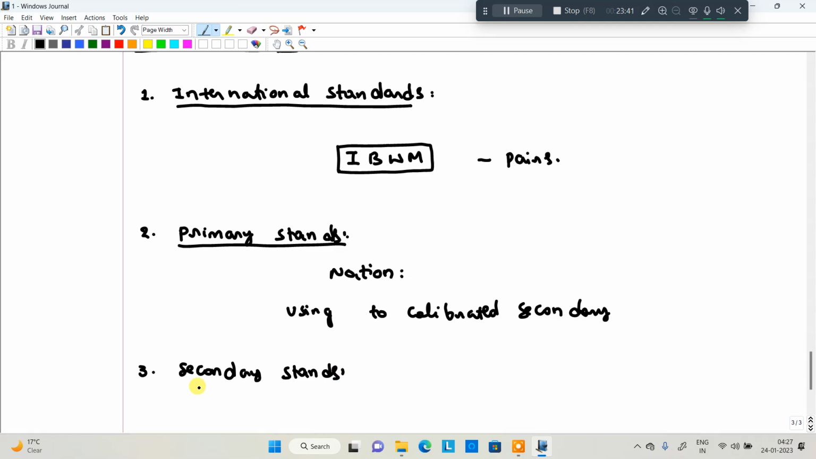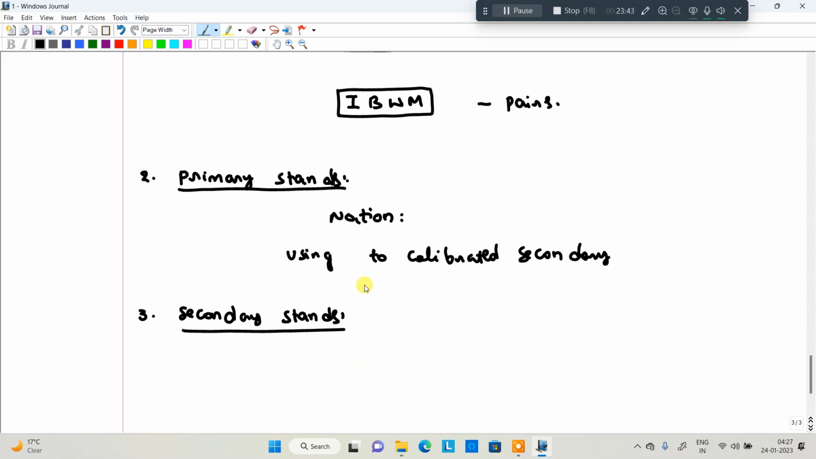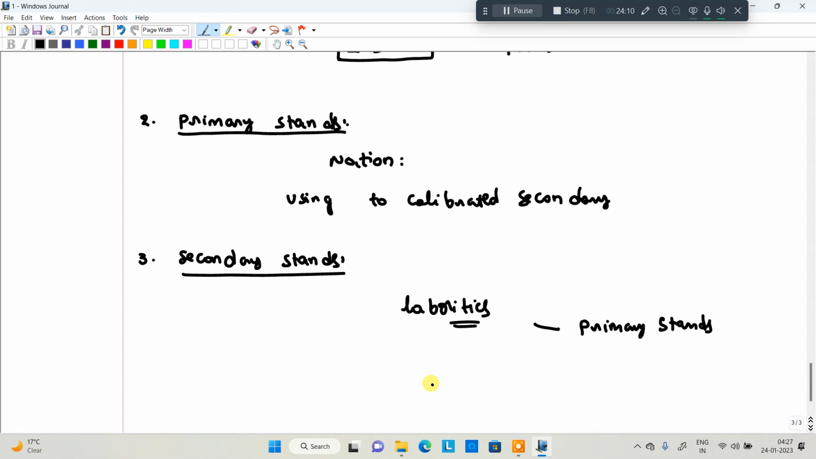These secondary standards are based on laboratories. For example, in the laboratories, they can design a particular equipment or device. That device is calibrated with the help of the primary standards, primary devices, and then they can use it in the laboratory. Outside the laboratory it cannot be used, because they are designed for the laboratories only. Those instruments are called secondary instruments.